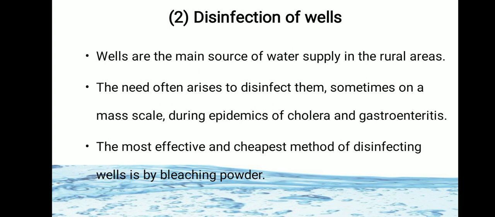The most effective and cheapest method for disinfecting wells is by bleaching powder. So disinfection of wells is important mainly during epidemics of cholera and gastroenteritis. The most effective and cheapest method for disinfection of wells is by bleaching powder.